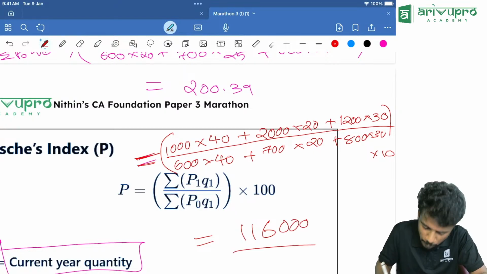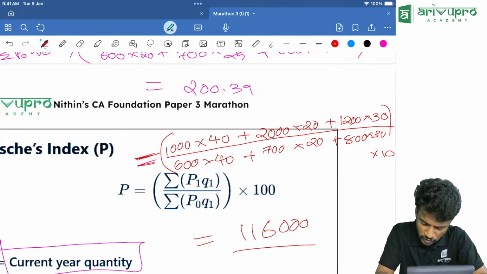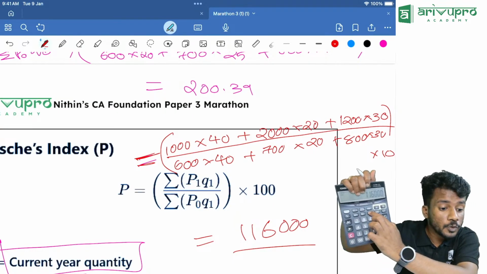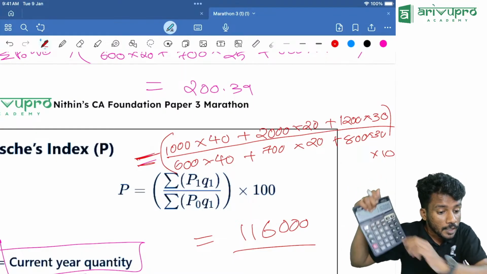116,000 divided by the denominator is how much? 600 into 40. Clear the memory first. Click MRC twice to clear the memory.